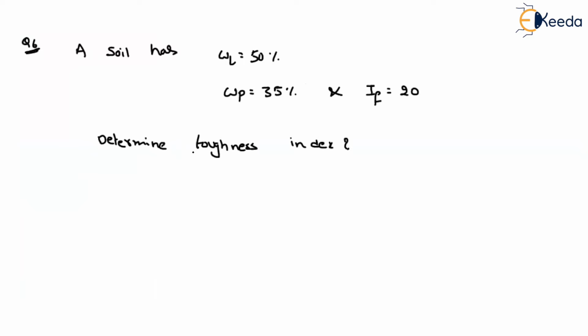So liquid limit is given, plastic limit is given, and also they are given IF. What is meant by IF? Flow index. So what are they asking? They are asking us to find the toughness index. How can I find the toughness index? That is nothing but the plasticity index divided by the flow index. What is plasticity index? Liquid limit minus plastic limit, divided by flow index. That will be equal to.